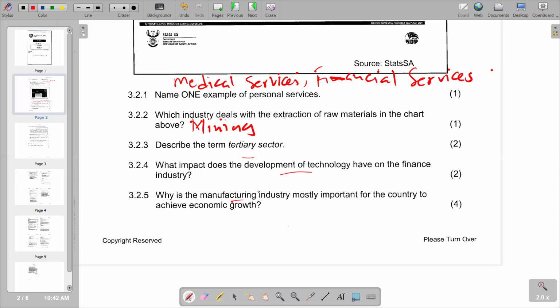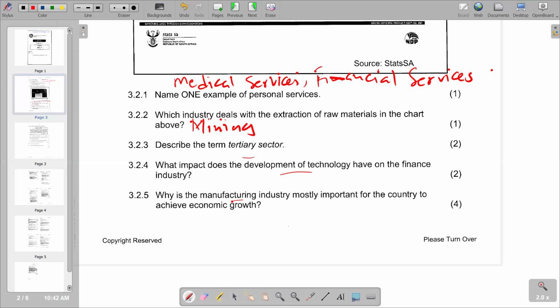So if you have the total value or the aggregated value of goods and services being produced in the country increasing from one period to the other, we say there's economic growth. So manufacturing, obviously, that's why we're going to measure those goods that are being manufactured. So it is very important for the determination of economic growth.